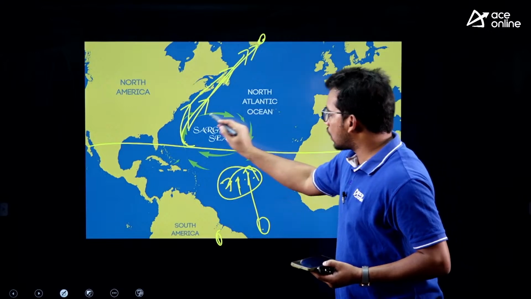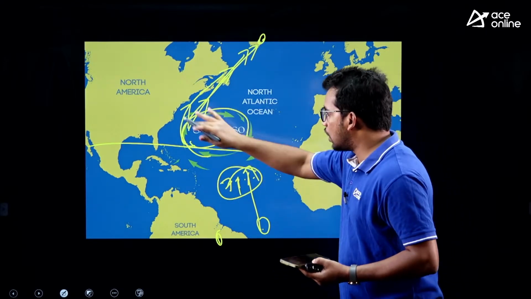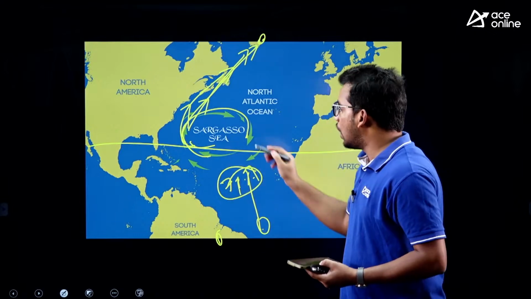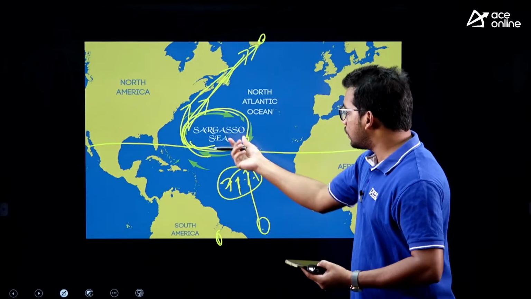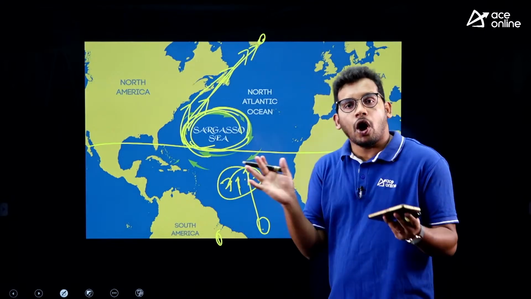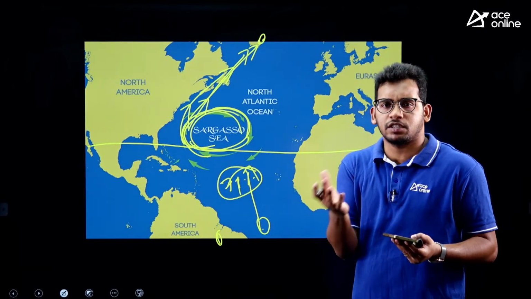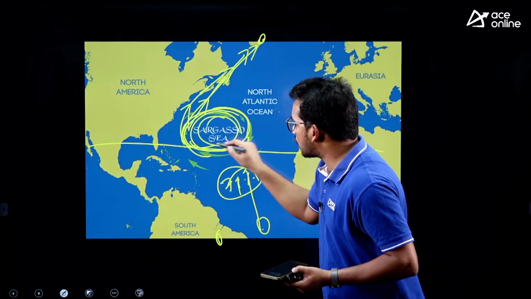So here Sargasso Sea is formed by a number of currents together. There are water currents in the Atlantic Ocean which merge together and form a small sea, and within this sea, as the water currents move in a circular manner, all the material, sea grasses, fishes and all, comes into this particular region.